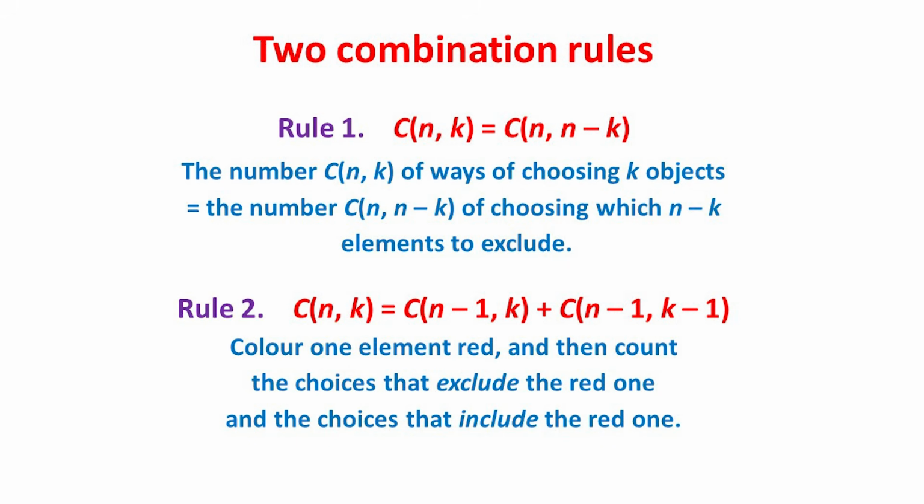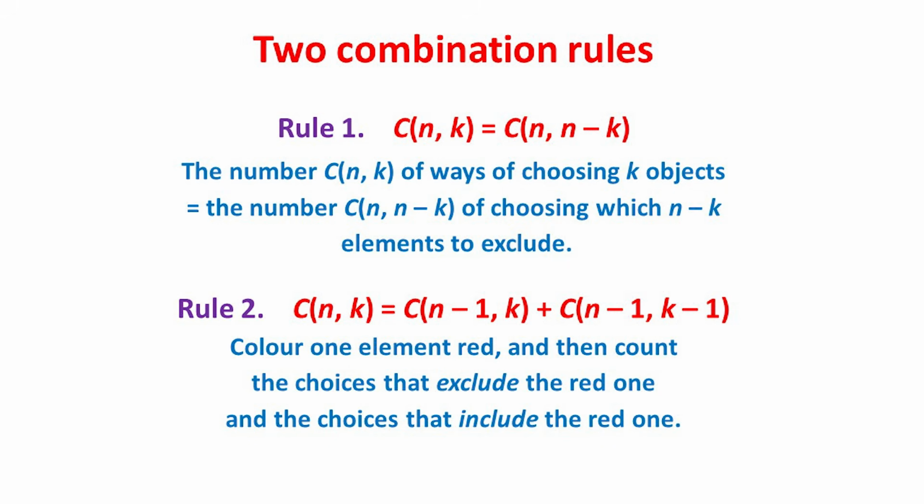But it's more revealing to note that when we choose k of the n objects, we are equally choosing which of the remaining n−k objects to exclude. So C(n,k), the number of ways of choosing the k objects to include, is equal to C(n,n−k), the number of ways of choosing which n−k objects to exclude.